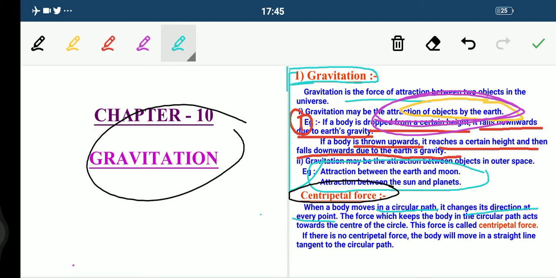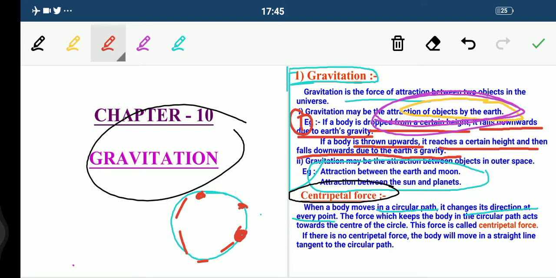Suppose this is the body and it is moving in a circular path. If the object reaches this point, its direction will be different, and if it reaches this point, the direction will again be different. You can see the direction is changing.